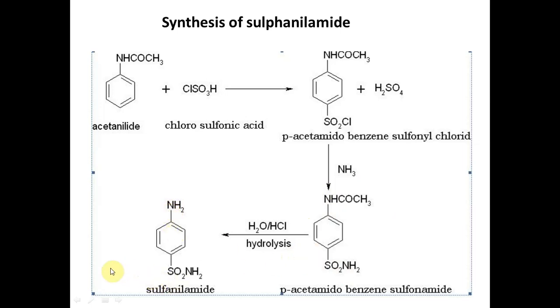So it results in the formation of sulfanilamide. Now sulfanilamide is a basic sulfur drug from which different derivatives like sulfadiazine, sulfamethoxazole, sulfadimidine, all these sulfonamides are synthesized. So the basic parent molecule is sulfanilamide, which has N1 and N4. N1, we have discussed already, is the sulfonamido nitrogen, and N4 is the amino nitrogen at the para position.